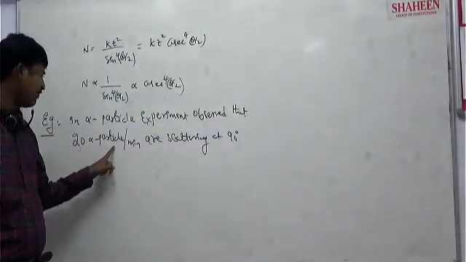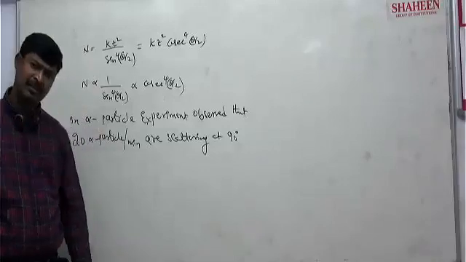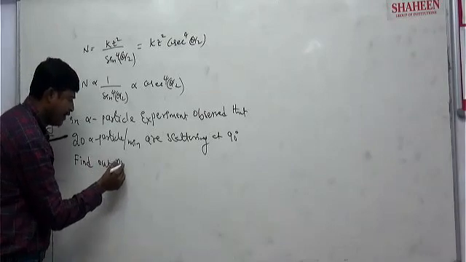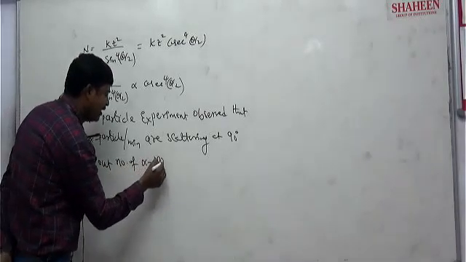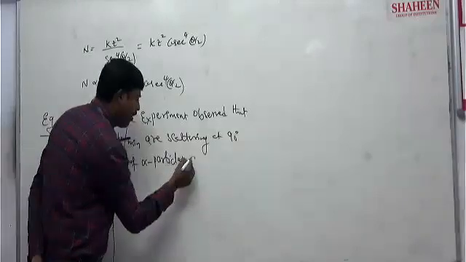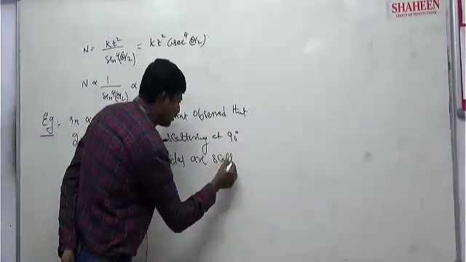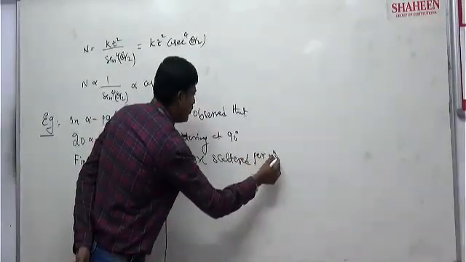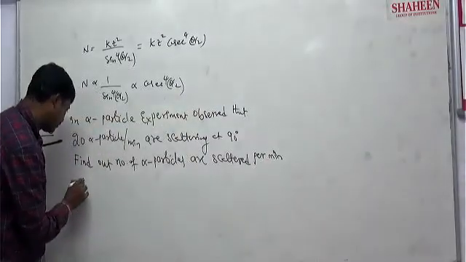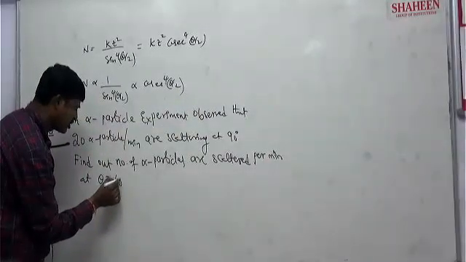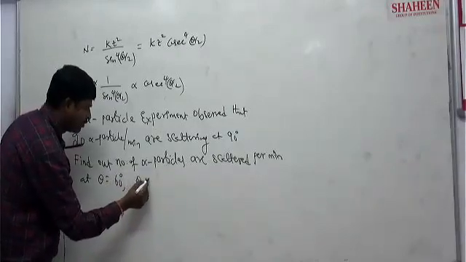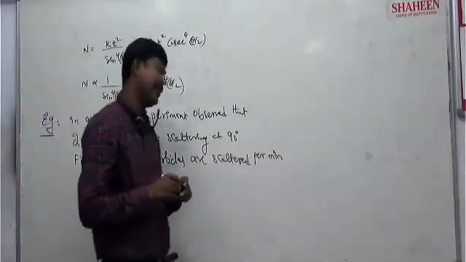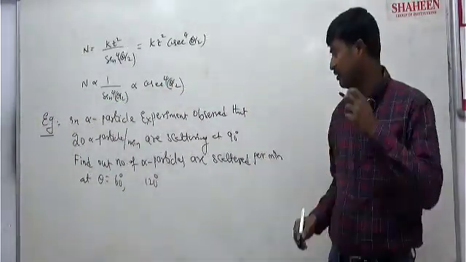Find out the number of alpha particles scattered per minute at theta equal to 60 degree and theta equal to 120 degree.